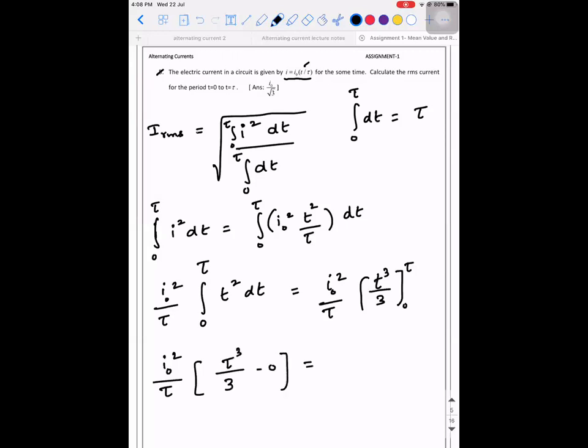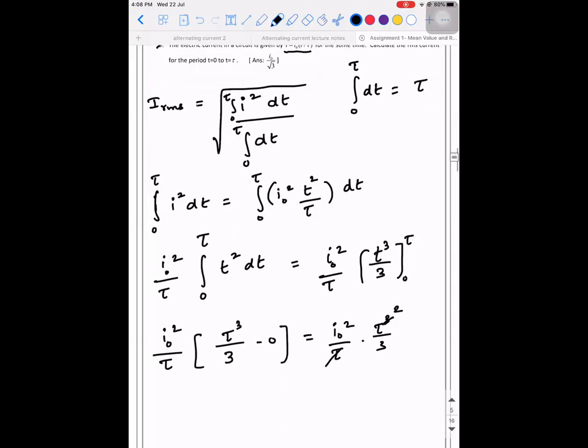I hope it is clear. So I naught square by tau into tau cube divided by 3. So this and this will get cancelled. So I naught square tau square divided by 3. So let this be equation number 1. I'm using 2 and 3 in 1. What do I get?